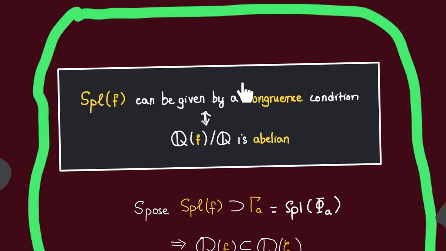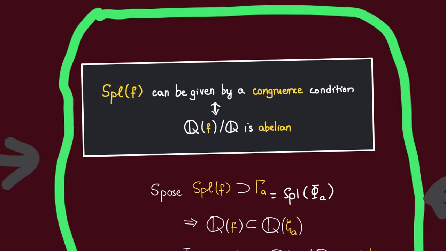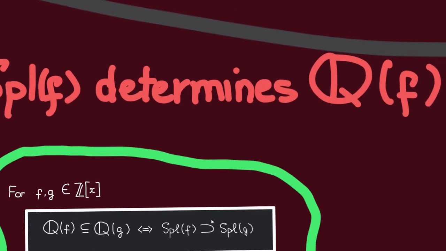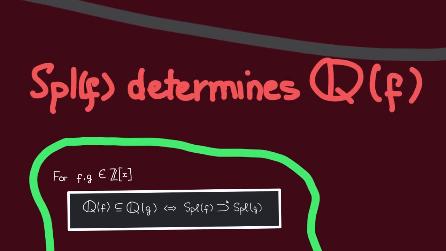Thus one direction of this abelian polynomial theorem just follows from the fact that the set of primes that f splits over uniquely determines the splitting field of f. So let us give an idea of why that might be the case.